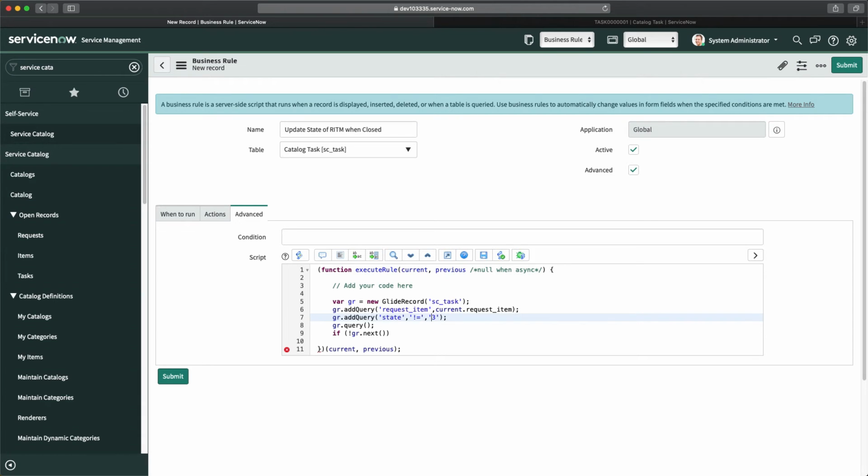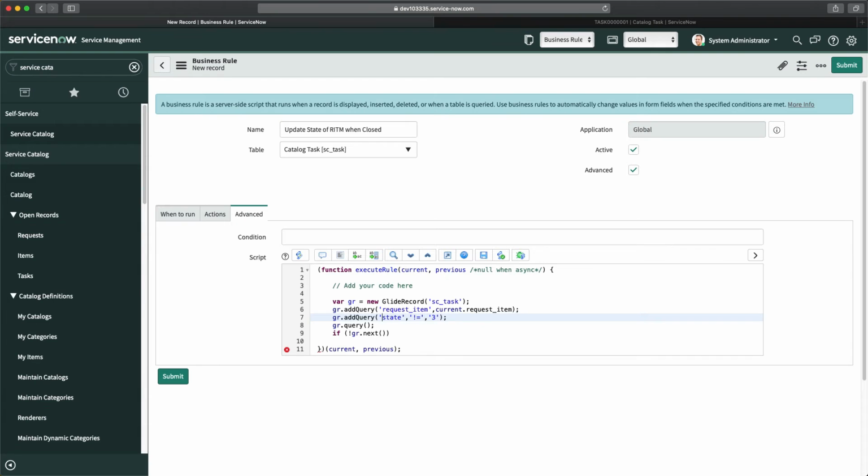So basically state is not equal to 3, and then if I have next. You can also do one thing: if you have all the records completed, in this case you shouldn't get even a single record, that means all the catalog tasks are closed completed.